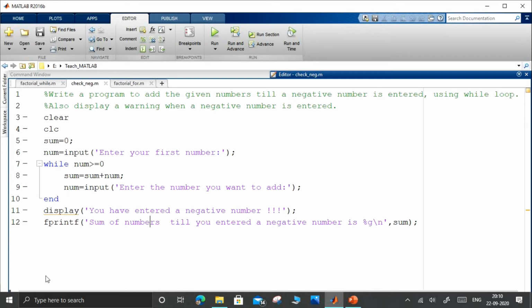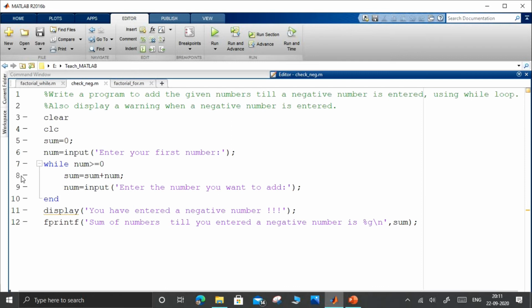So if we look into this program, we have initiated a variable sum is equal to 0, and then we have taken another variable num whose value will be determined by the user. So user will give the value for this num. So if the user has given the first number as a positive number, let us consider as given some value 5. So num will be equal to 5. Now we have a while loop. The while loop is checking whether the num is a positive number or not. Num is greater than or equal to 0. So 5 is greater than or equal to 0. Now these two statements will be executed.